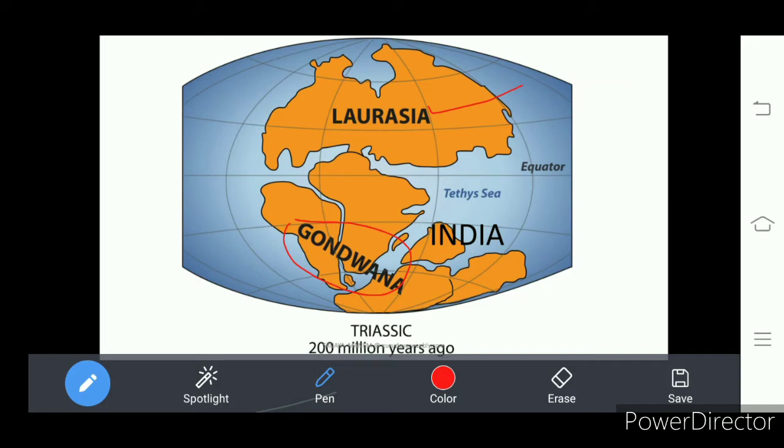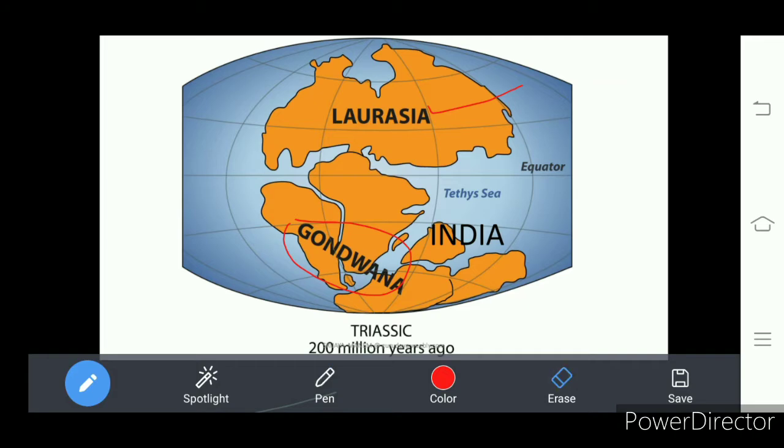Further, these two very large land masses split into several small pieces, right? From that, continents have originated. That is the continental drift theory, right?